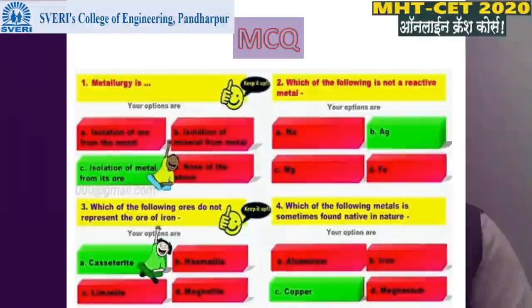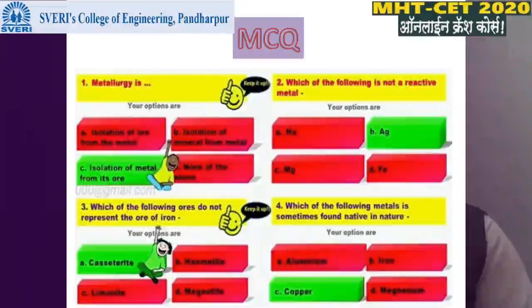Here option C is correct for metallurgy: isolation of metal from its ore. Then second MCQ. Which of the following is not a reactive metal? Here sodium is reactive, magnesium is reactive, iron is also reactive. Option B, Ag, is not reactive in nature.